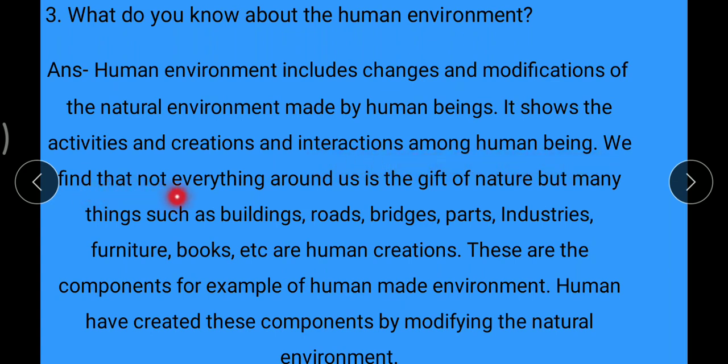We find that not everything around us is the gift of nature, but many things such as buildings, roads, bridges, parks, industries, furniture, books, etc. are human creations. These are the components of the human-made environment. Humans have created these components by modifying the natural environment.